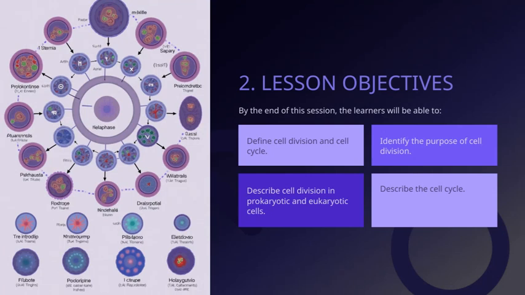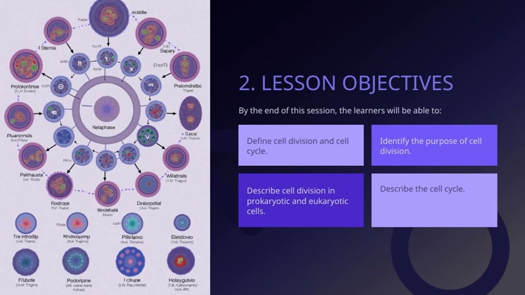Let's talk about the cell cycle. The cell cycle is the series of events that take place in a cell as it grows and divides. It's essential for growth, repair, and reproduction of cells. Understanding the purpose of cell division helps us see why this process is so vital. It allows organisms to develop, maintain healthy tissues, and reproduce. Now, cell division differs between prokaryotic and eukaryotic cells. In prokaryotic cells, which are simpler, division is usually through a process called binary fission, where the cell splits into two identical cells. In eukaryotic cells, the process is more complex, involving multiple stages that make up the cell cycle.